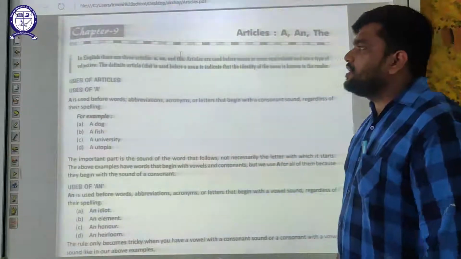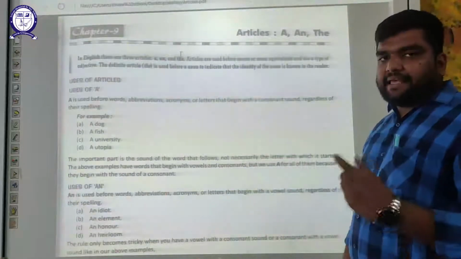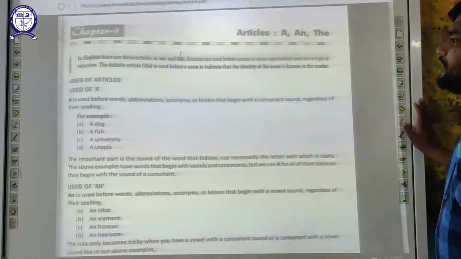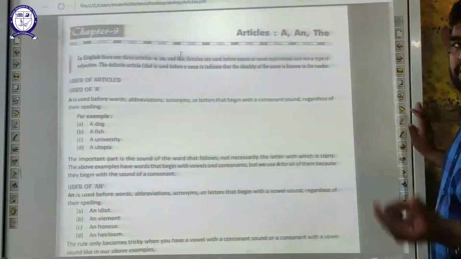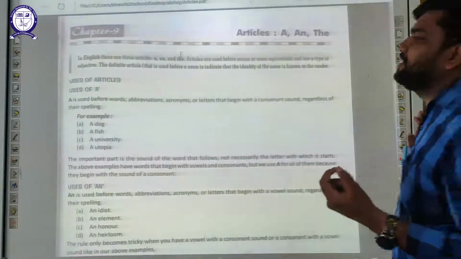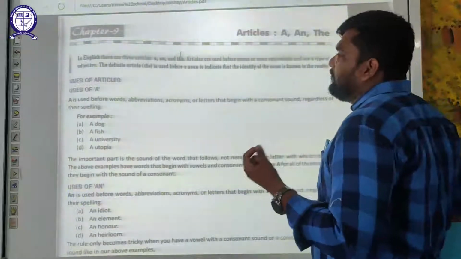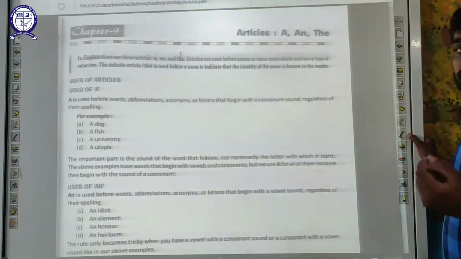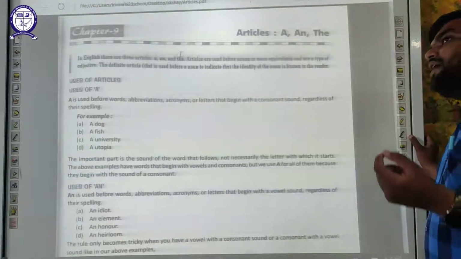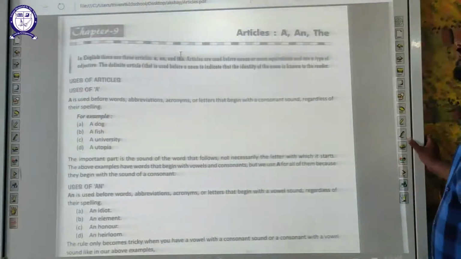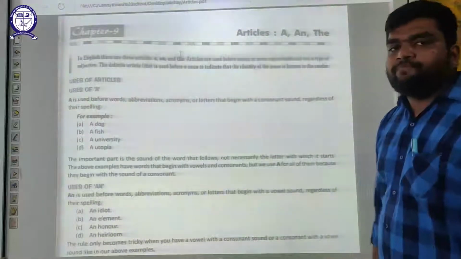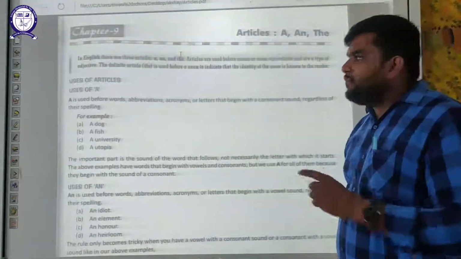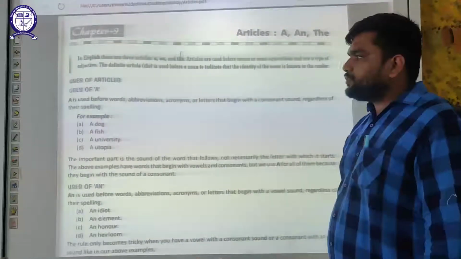There are three articles in English, that is a, an, and the. They are used before nouns or noun equivalents and are a type of adjective. Okay, these are a type of adjective. The definite article is used before a noun to indicate that the identity of the noun is known to the reader. That is, we know the identity of the noun. We will check this out when we go through the uses. Okay, it will be more appropriate to go through the examples and uses of these three articles.